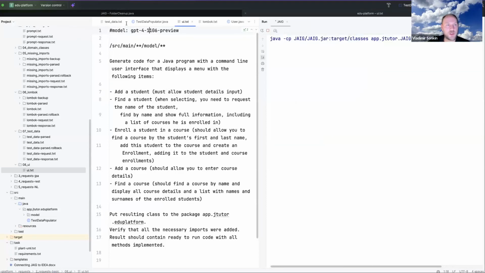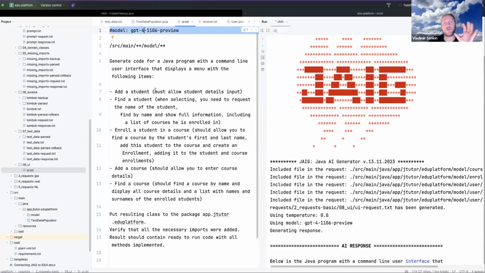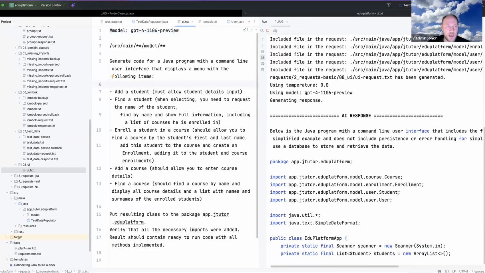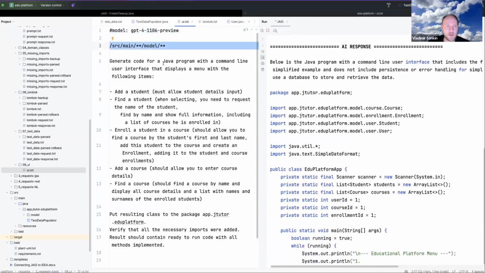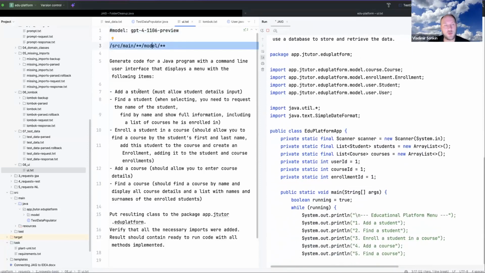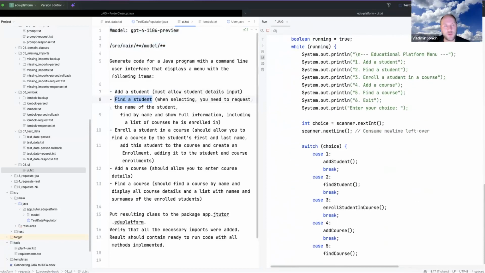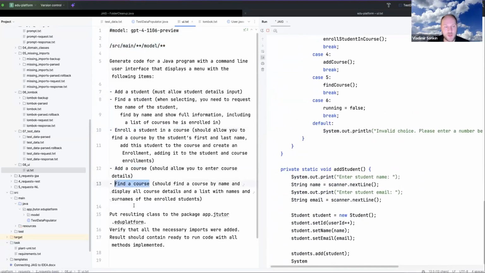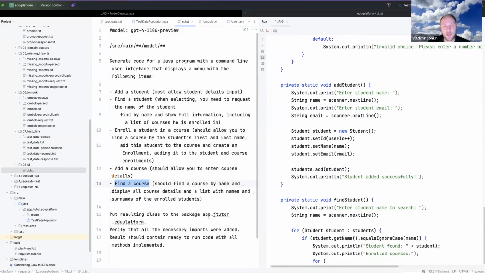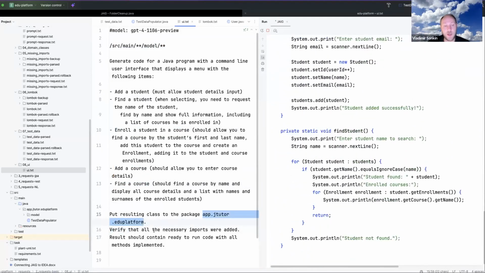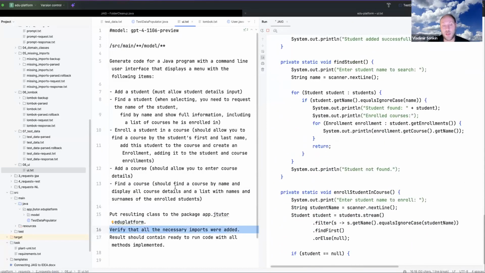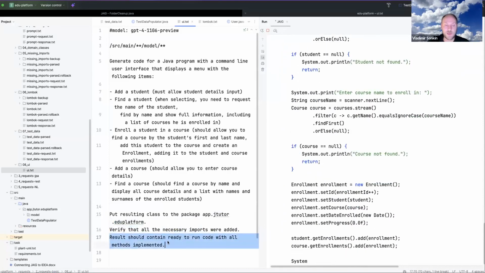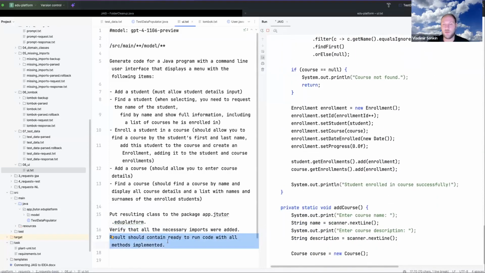I will start generation. I am using GPT-4 because it is too complicated a task for GPT-3. And here I am taking the model, and I'm asking it to generate a command line tool which will be able to add a student, find a student, enroll a student to a course, add a course, and find a course. The resulting class should be in the package. Verify that all necessary imports were added, as this usually needs to be added. The result should contain ready to run code with all methods implemented.